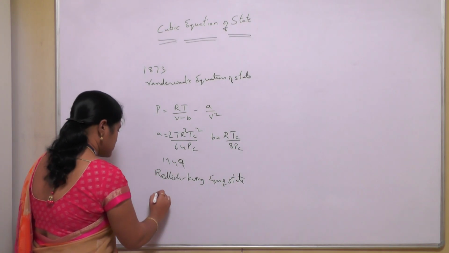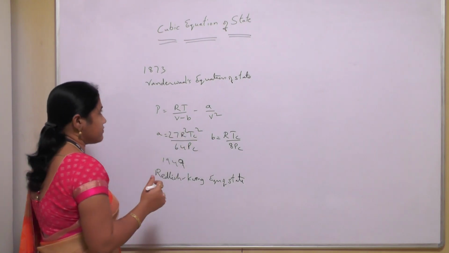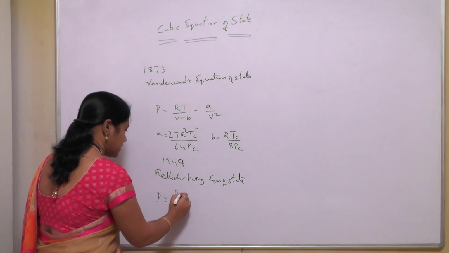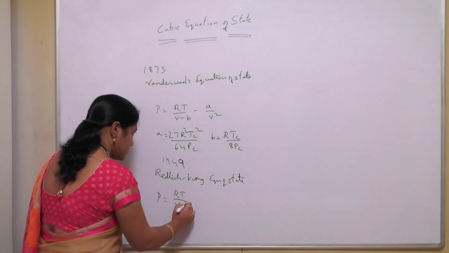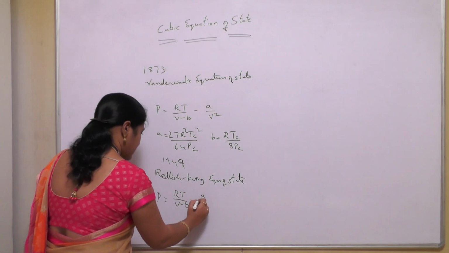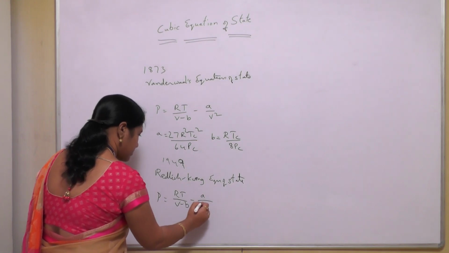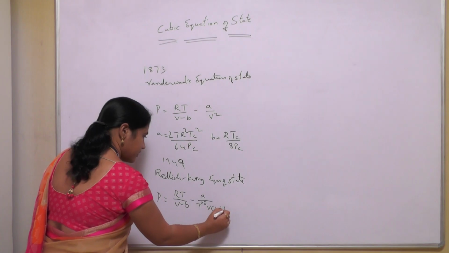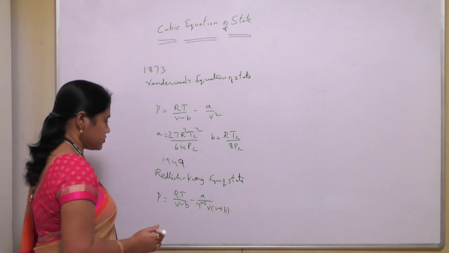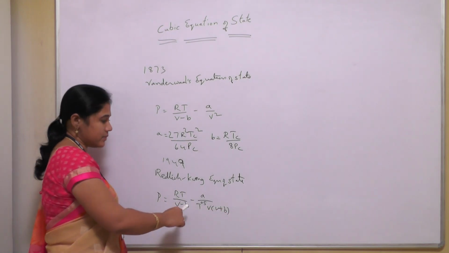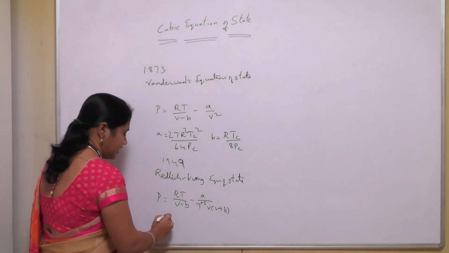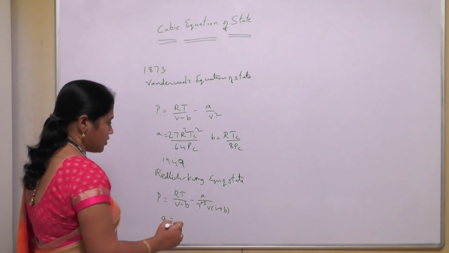It is a slight modification of the Van der Waals equation: P equals RT by (V minus b) minus a by T to the power 0.5 times V(V plus b), where a and b are Redlich-Kwong constants.